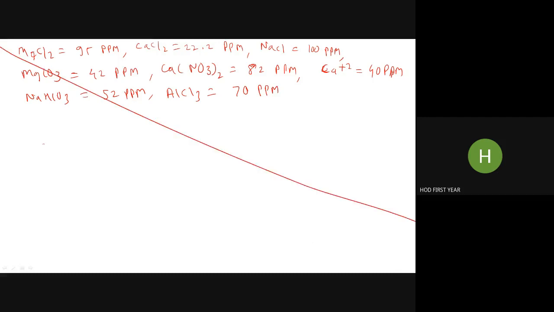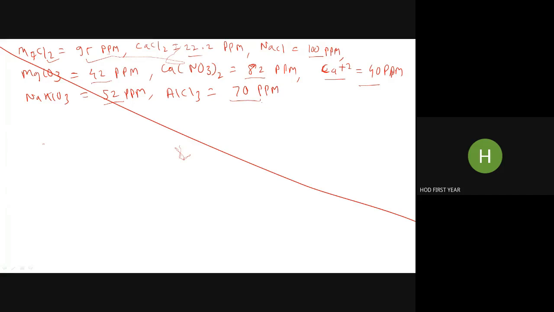Magnesium chloride is 95 ppm, calcium chloride is 22.2 ppm, NaCl 100 ppm, magnesium carbonate MgCO3 42, calcium nitrate 82, calcium plus 2 ions 40 ppm, then NaHCO3 52 ppm, and AlCl3 70 ppm.